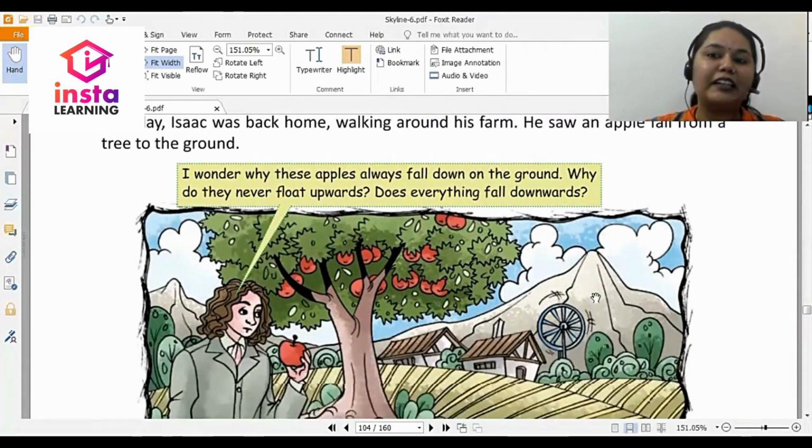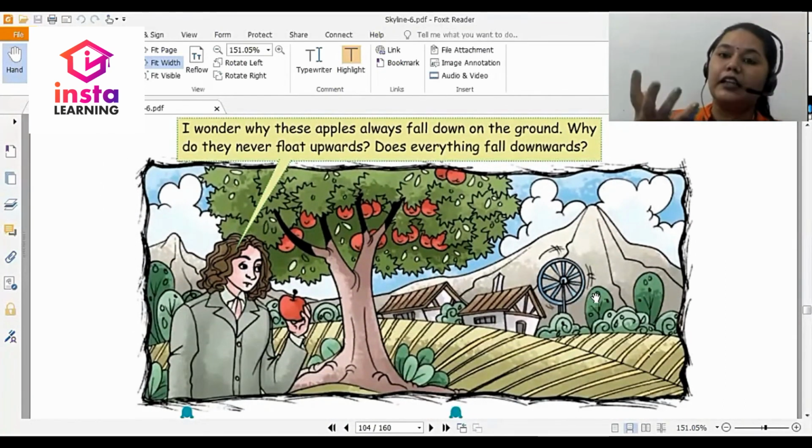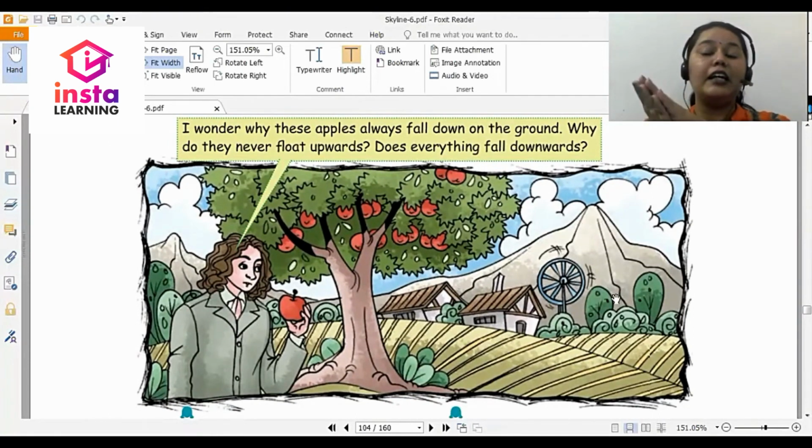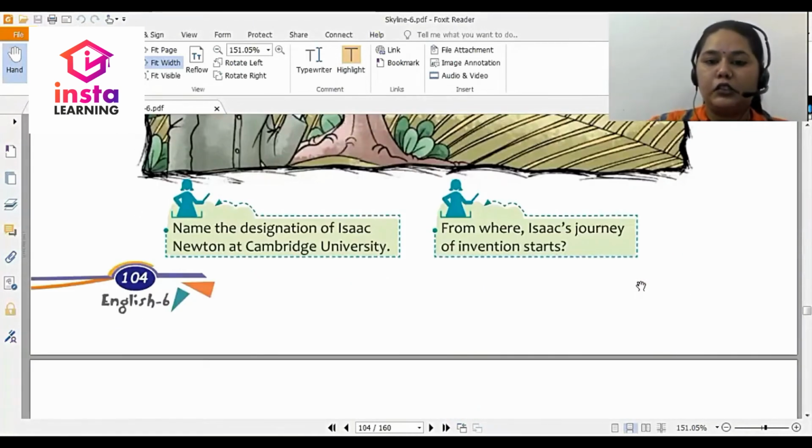So, Isaac Newton was wondering what makes things fall to the ground, or what makes human beings stand grounded. What is it that holds human beings to stay grounded so that they don't float? These trees or these fruits, they never float. So what happened?